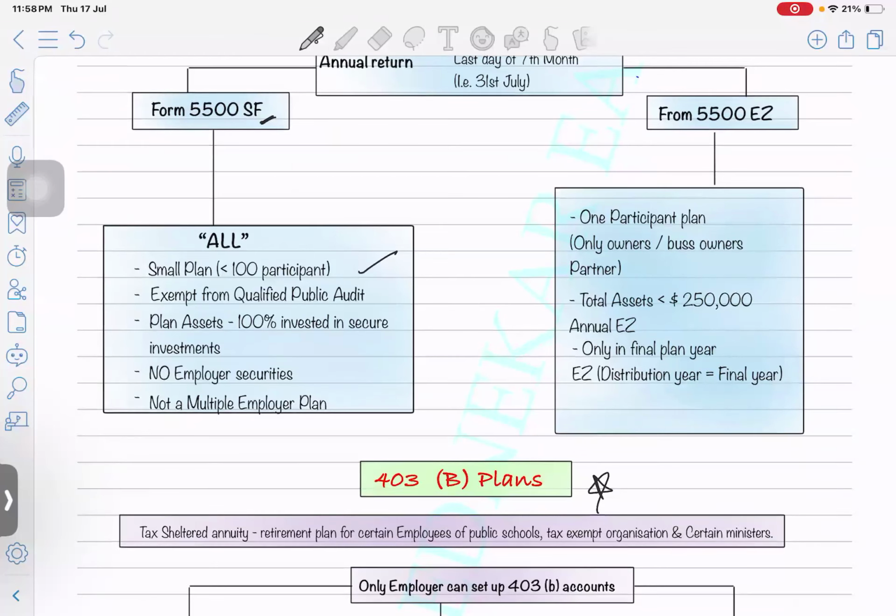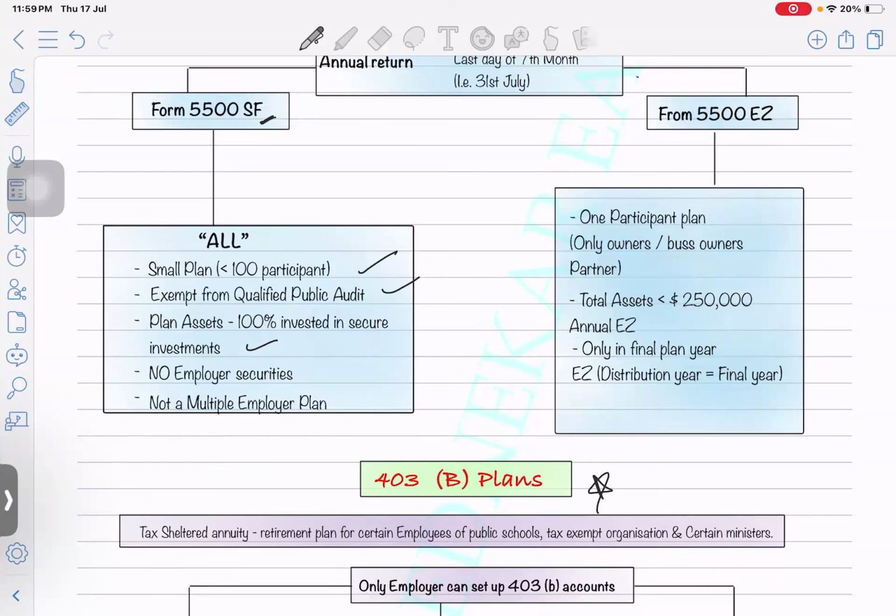All conditions need to be satisfied. First is a small plan, meaning less than 100 participants. Second, exempt from the qualified public audit. Third, plan assets are 100% invested in secure investment.